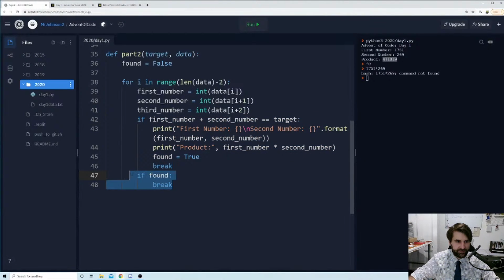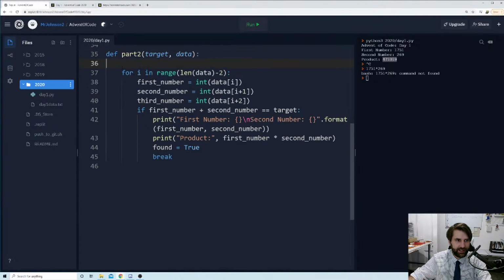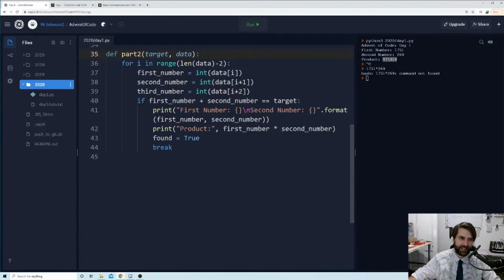And we don't actually need this found variable now, because we can just break out of the loop. Oh, I can't believe I made part 1 so complicated. I'm so sorry. This is so much nicer. Look at this. This is lovely.